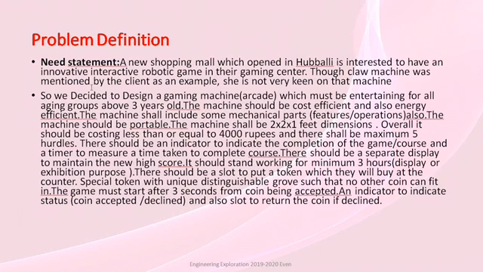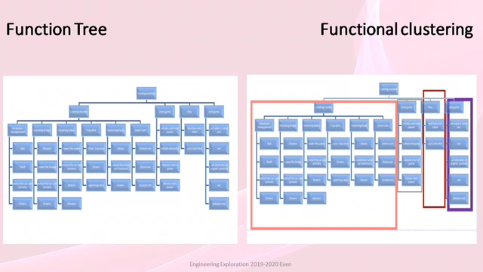The machine should be cost efficient and energy efficient also. It should be 2x2x1 feet in dimension, it should cost less than or equal to 4000 rupees, and it should have a maximum of 5 hurdles. This is a brief about our problem definition. Let's move on to the function tree and functional clustering.